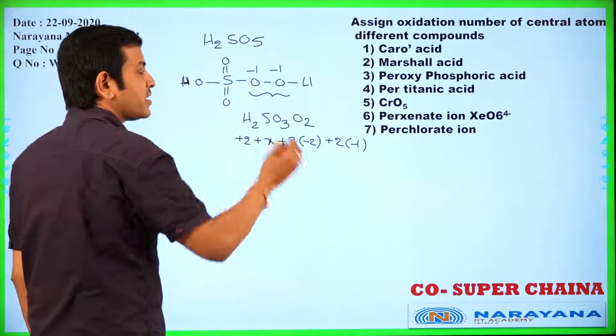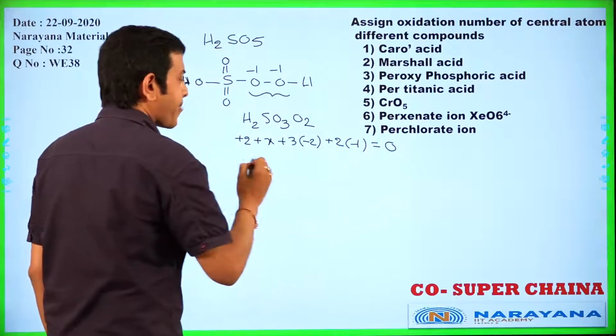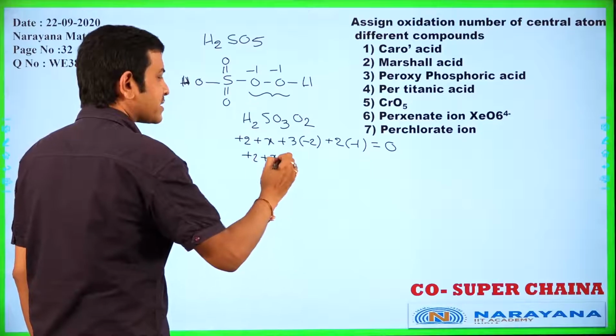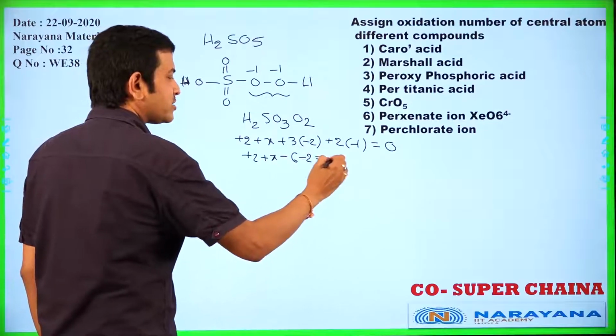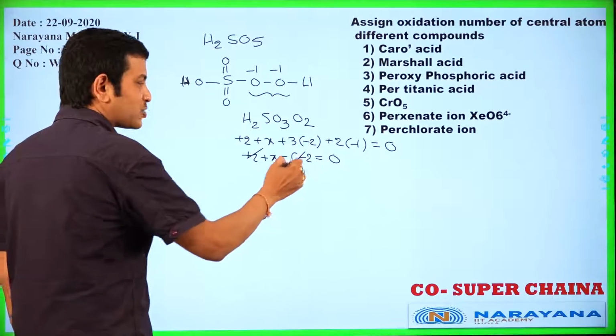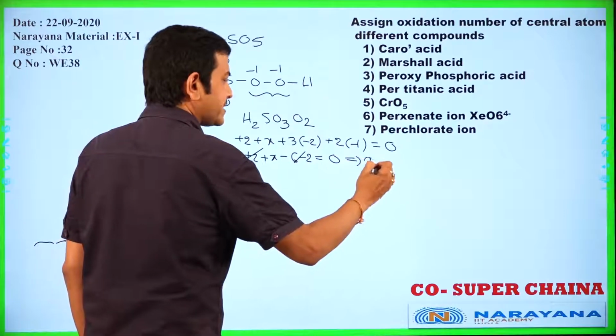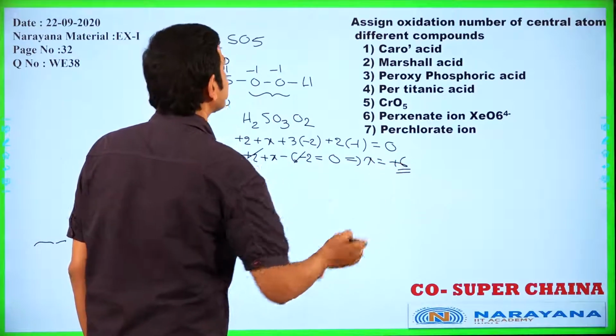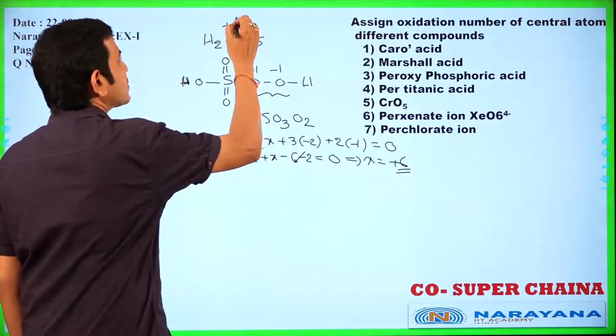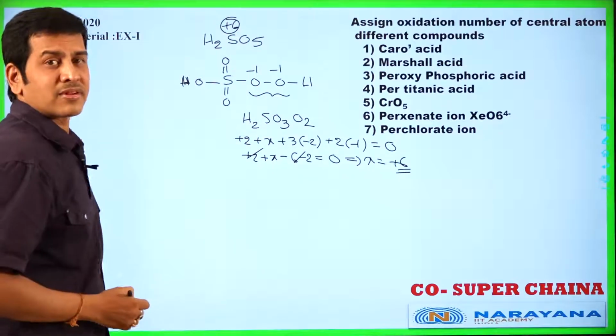It is a neutral molecule, that's why the sum is equal to 0. Now +2 plus x minus 6 minus 2 is equal to 0. +2 and -2 cancel, which implies x is equal to +6. Here +6 is the oxidation number of sulfur.